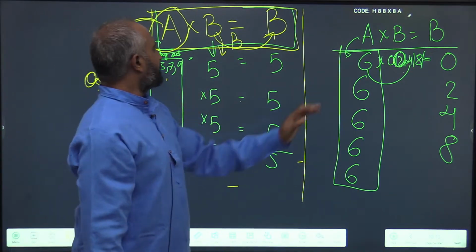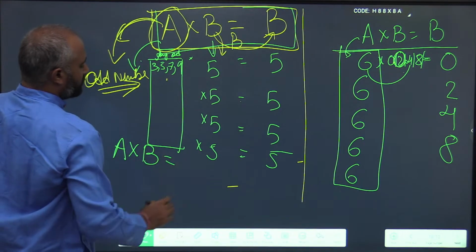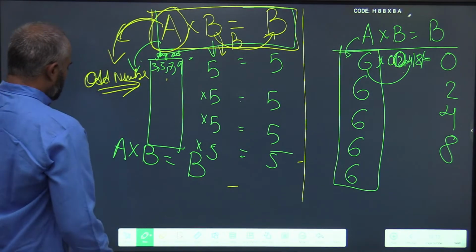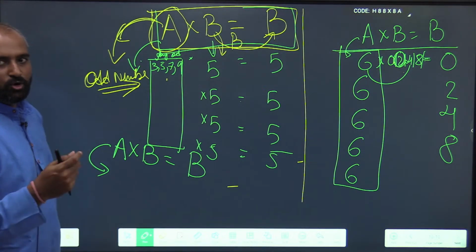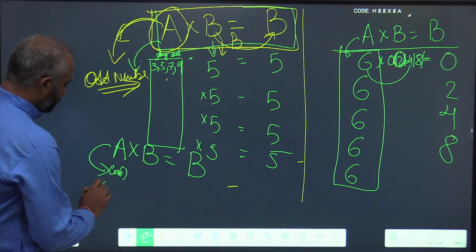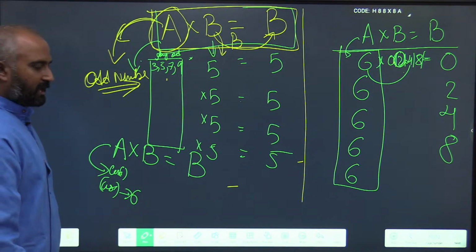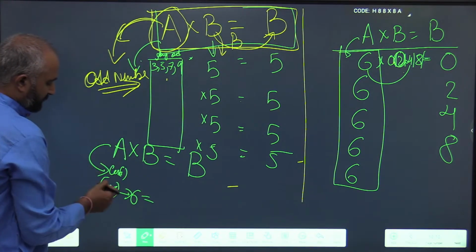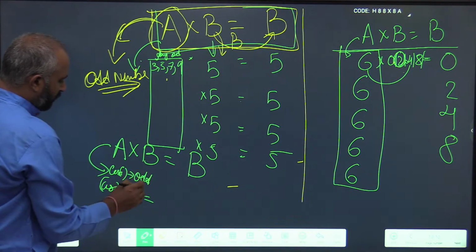This is case 1 and case 2. Whenever you see A into B equals B, then A has two possibilities, or there are two cases for A. A is either an odd number or A is 6.